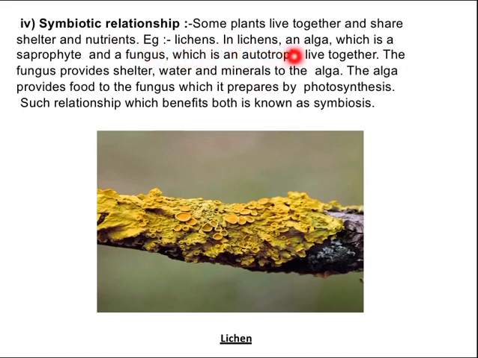In lichens, an alga, which is an autotroph, and a fungus, which is a saprotroph, live together. The fungus provides shelter, water and minerals to the alga, and the alga provides food to the fungus, which it prepares by photosynthesis. Such a relationship, which is beneficial for both, is known as symbiosis.